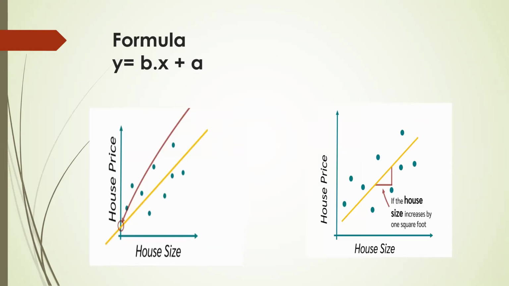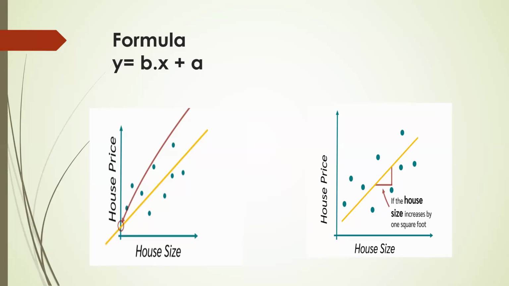Before computing the values through this formula, we surely need to know the values of B and A. So what are actually B and A? B is the intercept. Intercept is the point where the line of regression crosses the y-axis.